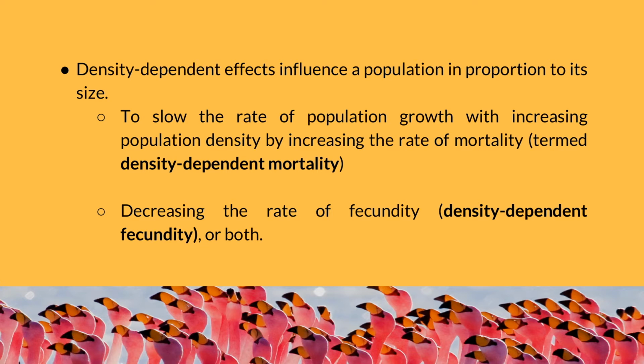They function to slow the rate of population growth with increasing population density by increasing the rate of mortality, which is termed density dependent mortality, or decreasing the rate of fecundity, which is called density dependent fecundity, or both. Population density can influence patterns of predation or the spread of disease and parasites. Other factors that can directly influence rates of birth and death function independently of population density.